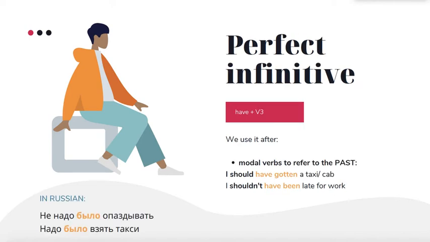Let's look at the perfect infinitive. Well, first of all, you know what perfect means for the English language. Perfect means a completed action, and it's always have plus past participle, третья форма глагола. We use it after modal verbs to refer to the past. I should have gotten a taxi or a cab. Look, I'm telling you about my mistake, right? In Russian, it sounds like надо было взять такси.